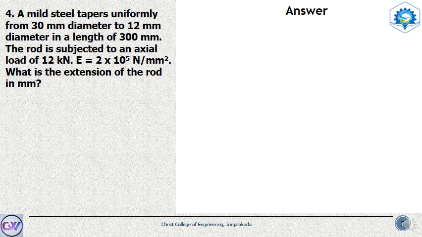So here we are introducing a new topic called tapered bars. A tapered bar means it's a prismatic bar where the diameter or the width of one section is decreasing uniformly and gradually up to another section. If the diameter of one side is 10 centimeter, it is gradually decreasing to another lesser value, say maybe 5 centimeter. So it is a gradual thing.